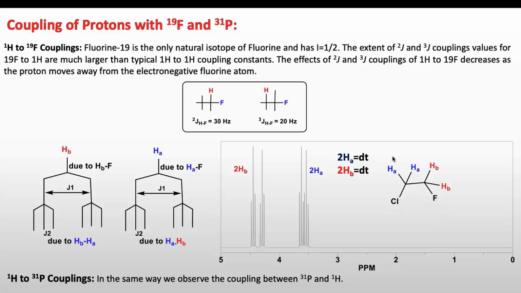So finally we will get a doublet of triplets: triplet due to protons and doublet due to fluorine. So each set of protons will give us a doublet of triplets. In this same way we observe the coupling between phosphorus and proton, as we discussed in the case of fluorine.